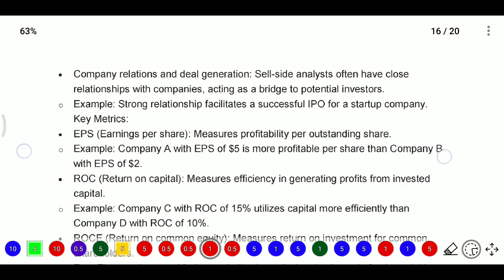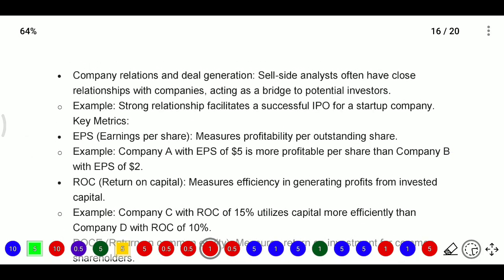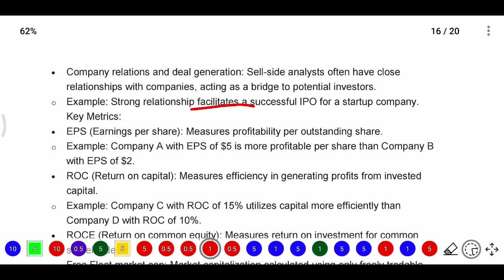Here, company relations and deal generation. Sell side analysts often have close relationships with companies, acting as a bridge to potential investors. For example, a strong relationship facilitates a successful IPO for startup companies.